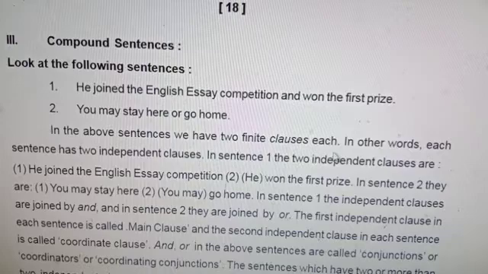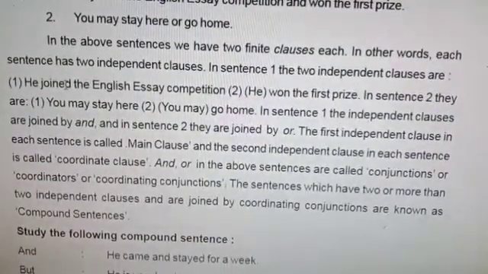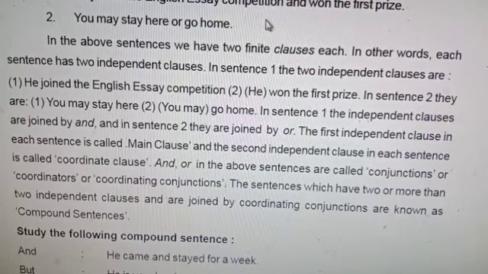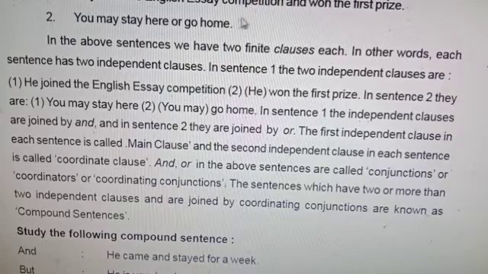In other words, each sentence has two independent clauses. He joined the English essay competition is an independent finite clause. He won the first prize is also an independent finite clause. So it doesn't depend on another clause. If a clause depends upon another clause, that is called a dependent clause or subordinate clause. Here both are main clauses, independent clauses. In other words, each sentence has two independent clauses.